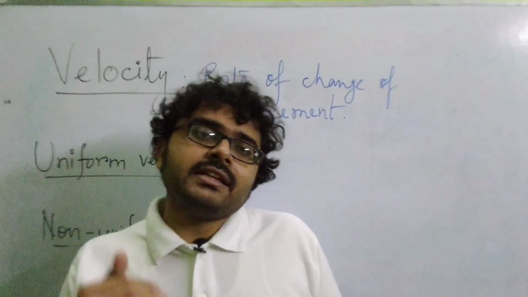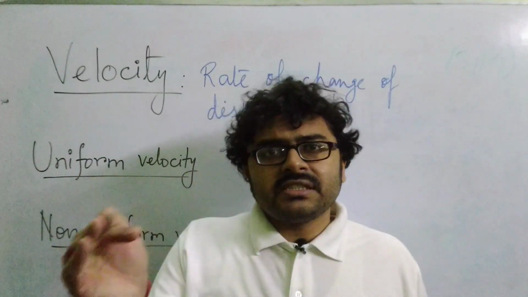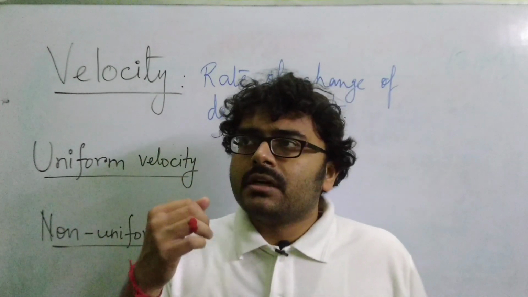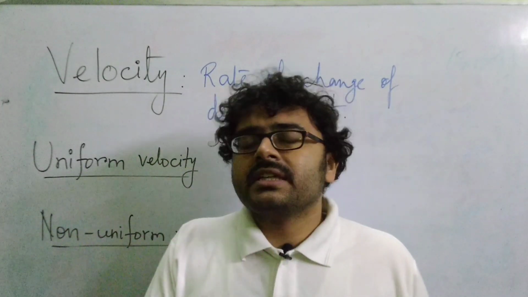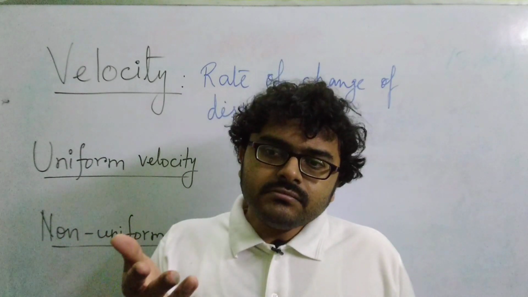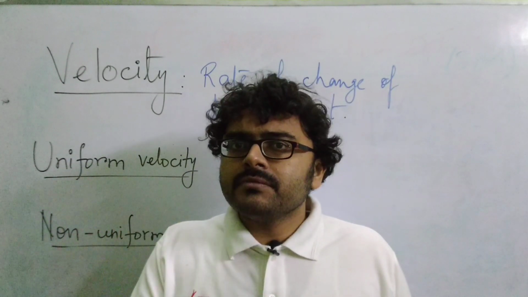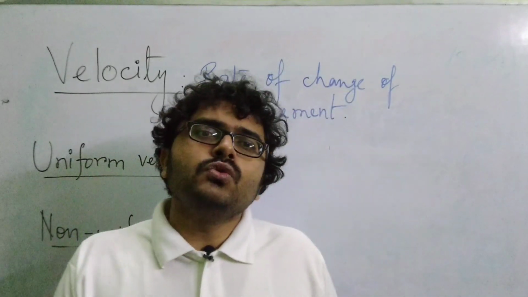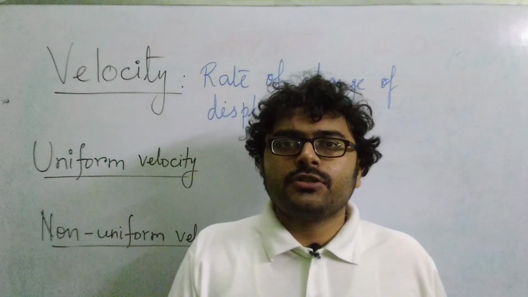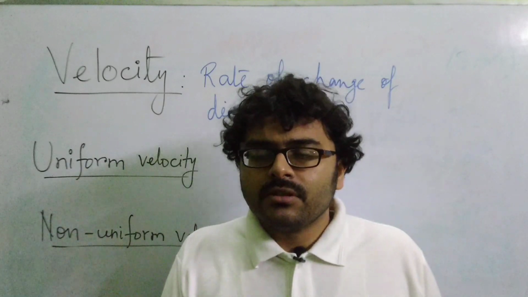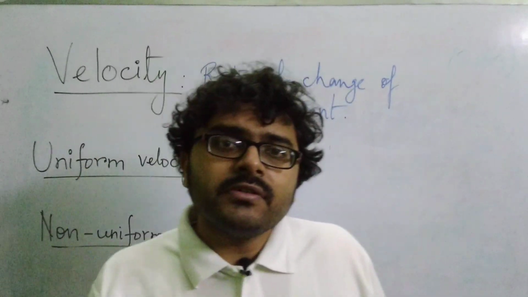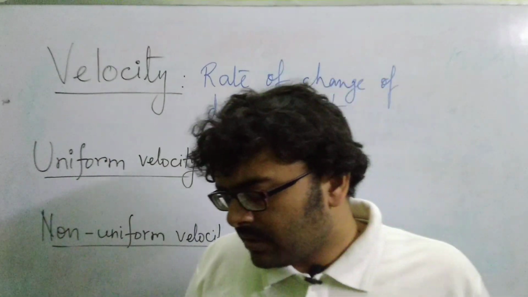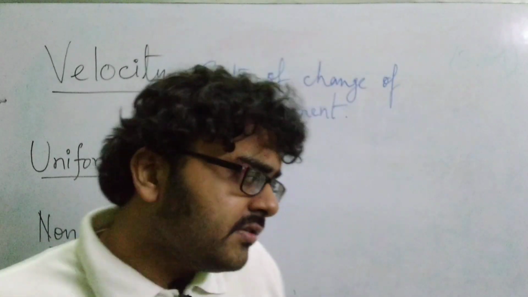Non-uniform velocity means either the speed remains the same but the direction is changing, or the direction remains the same and the speed is changing. It can be either one of them or both. In all these cases, the object is said to have non-uniform velocity. Okay, so I think the concept of non-uniform velocity is clear. Fine, so now this is non-uniform velocity.